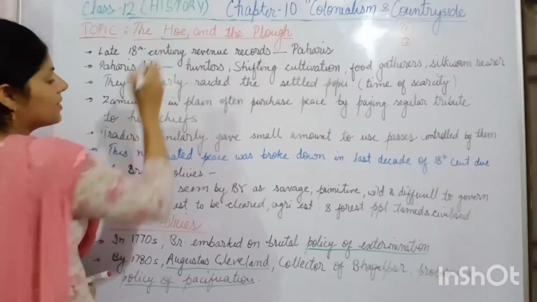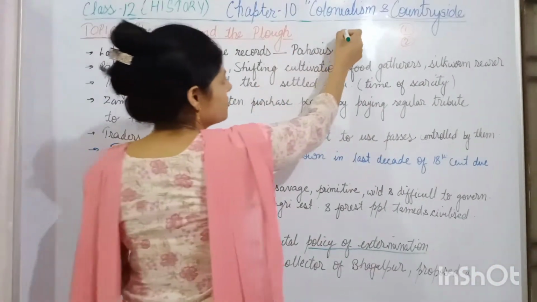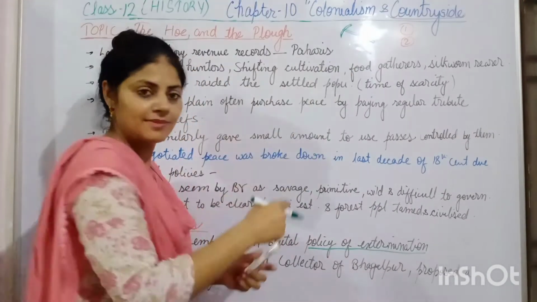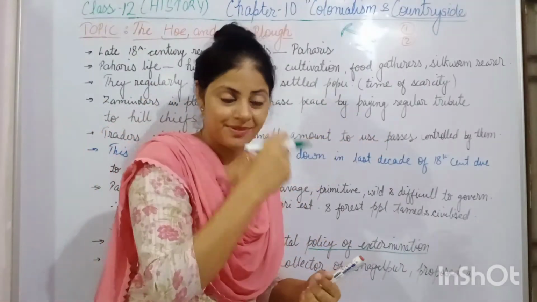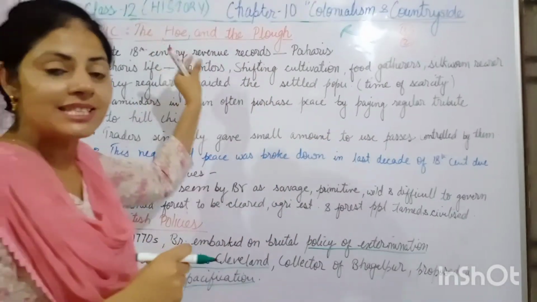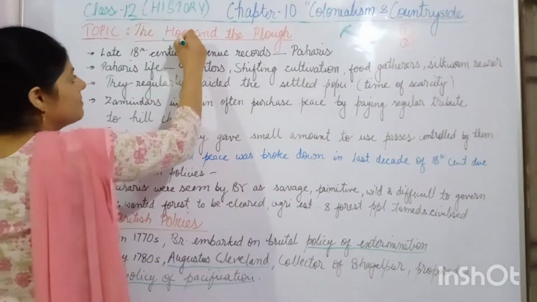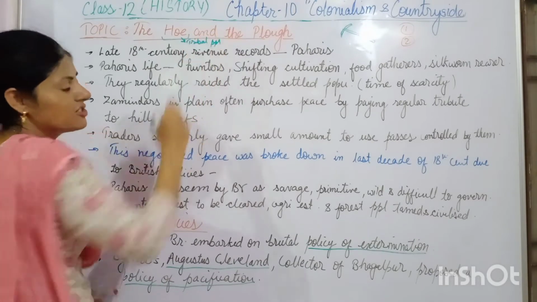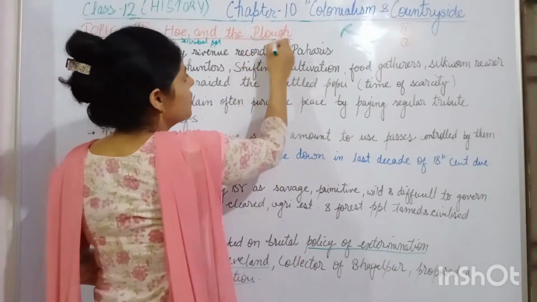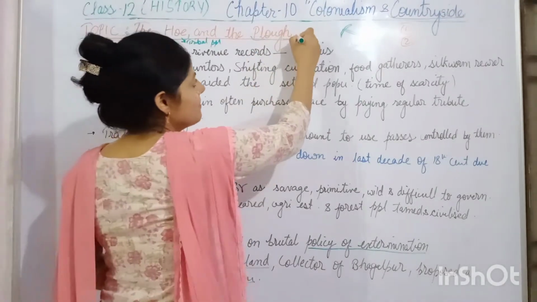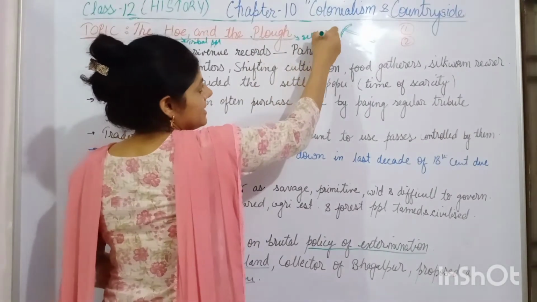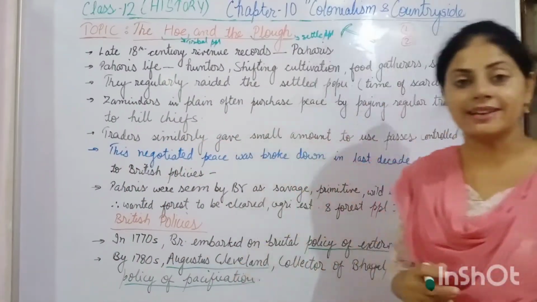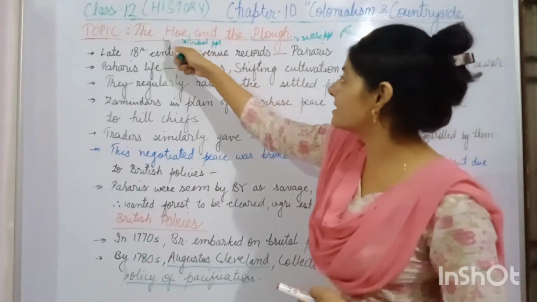Hoe. What is a hoe? A hoe is an instrument used for agriculture. It is in this shape, like this, and used to move the soil. This name hoe indicates the tribal people, while the term plough indicates the settled people. Settled people are those people who practice agriculture, the agriculturists. So the topic is the hoe and the plough.